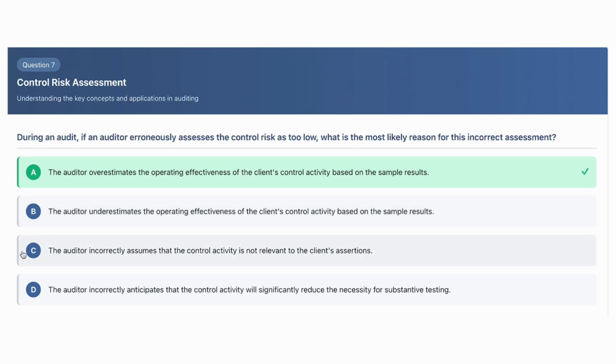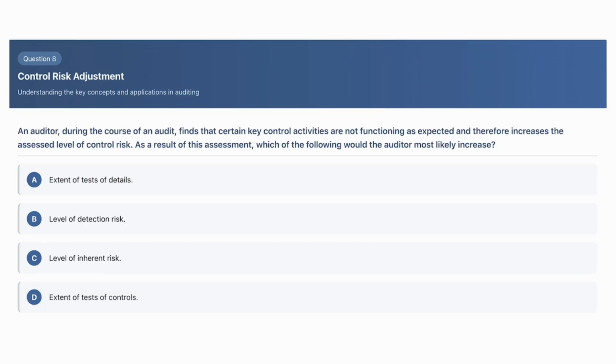C is similar. It says the auditor incorrectly assumes that the control activity is not relevant. If it's not relevant, then we'll simply assess control risk at its highest level. Then D is the auditor incorrectly anticipates that the control activity will significantly reduce the necessity for substantive testing. So this is simply describing the consequence of assessing control risk too low, but it's not the cause of assessing it as too low.